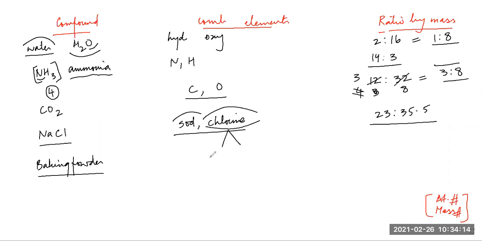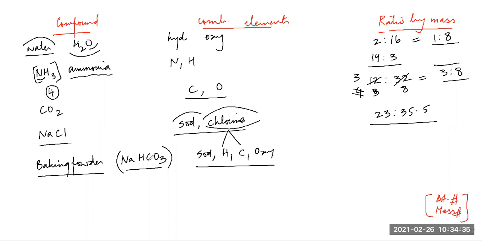So when we say baking powder, its formula is, anybody knows? NaHCO3, sodium bicarbonate. Here the combining elements are sodium, hydrogen, carbon and oxygen.